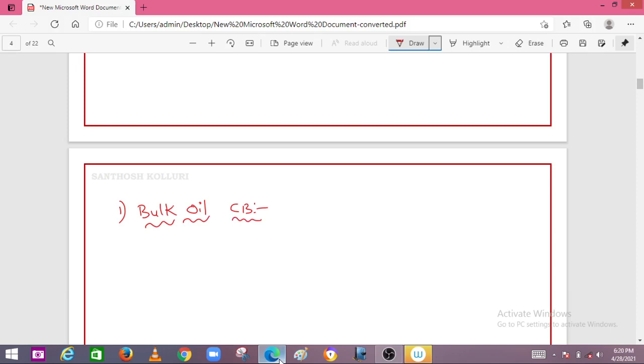Generally in the bulk oil circuit breaker, the oil which is used is the same as the transformer insulating oil, right? So here the oil is used as the arc quenching media, as well as the insulating media between the circuit breaker contacts. Okay, that is a property of the bulk oil circuit breaker.